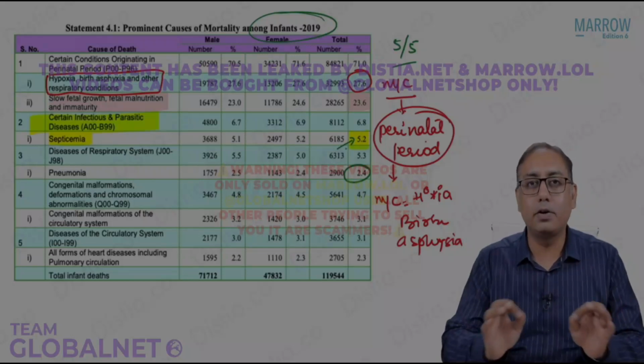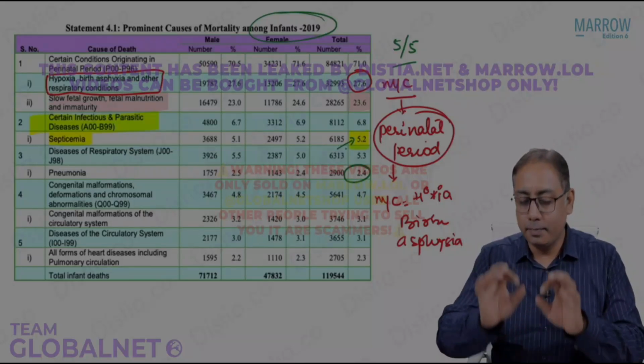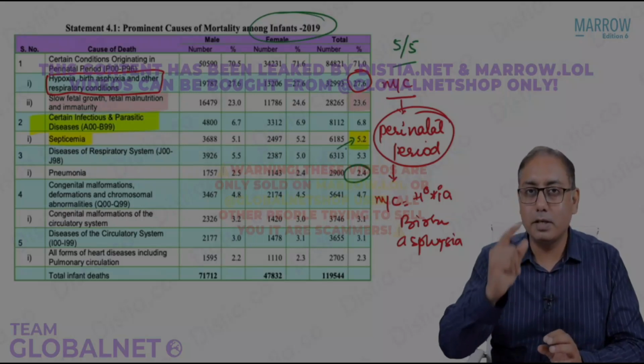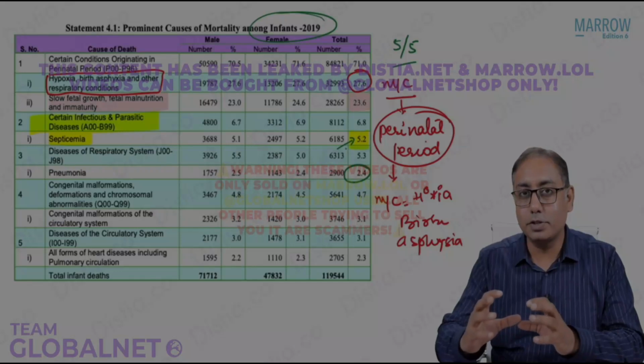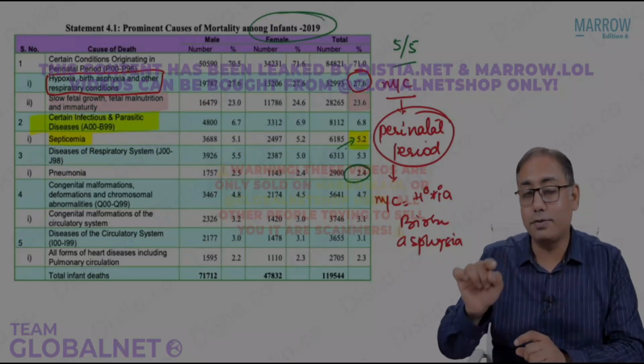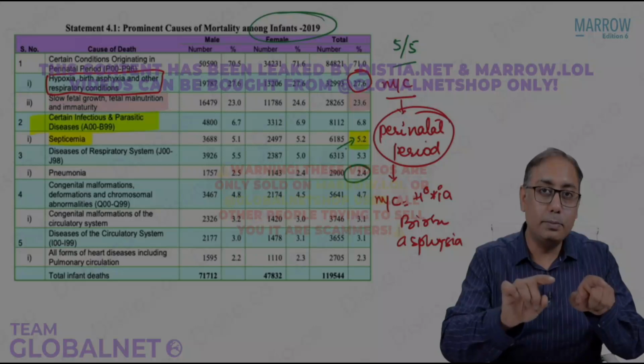Just a very quick summary of what you have learned over here. Infant mortality, what is the most common cause? We need to answer perinatal causes. Out of the perinatal causes, which is the most common cause? You have to answer hypoxia if it's there in the option. If not there, go with prematurity.